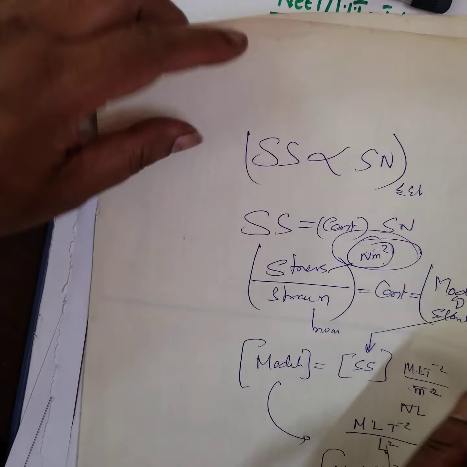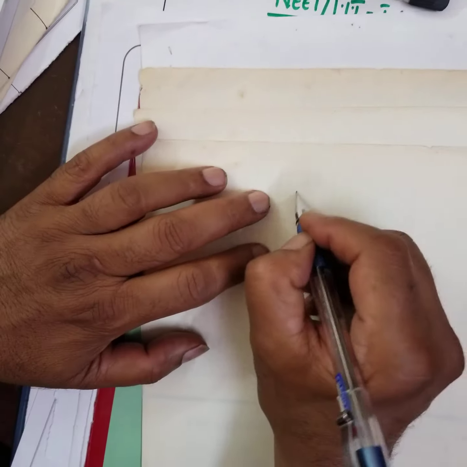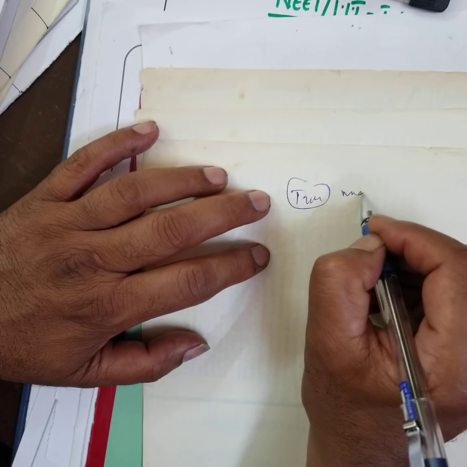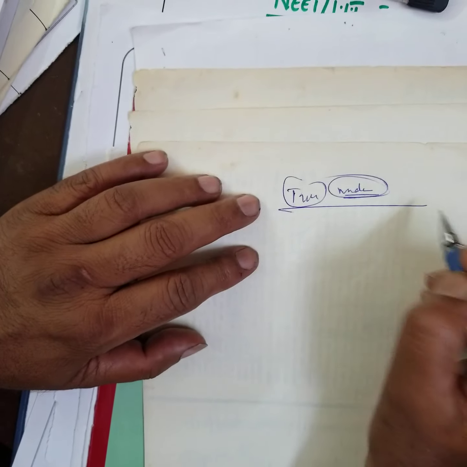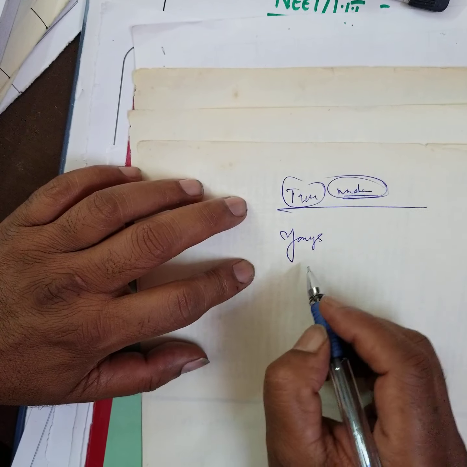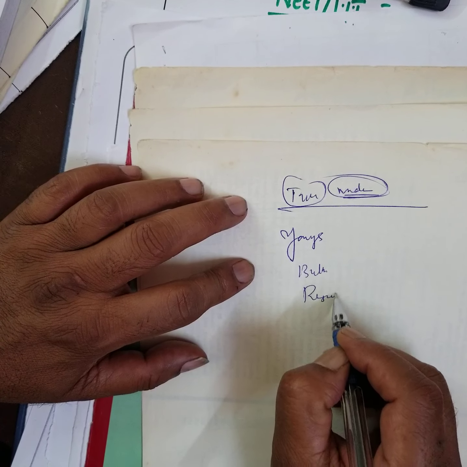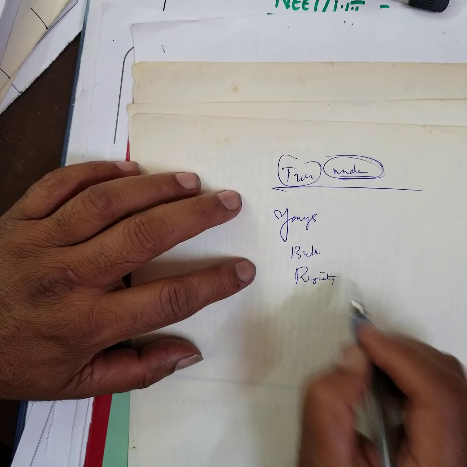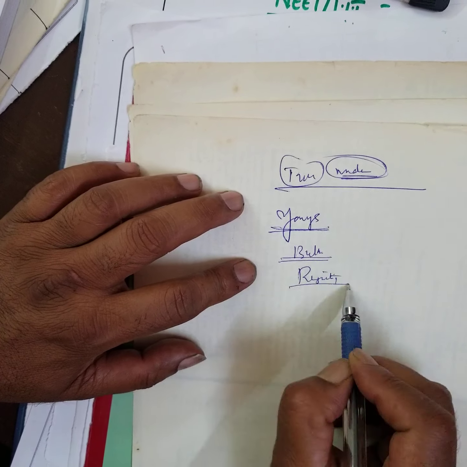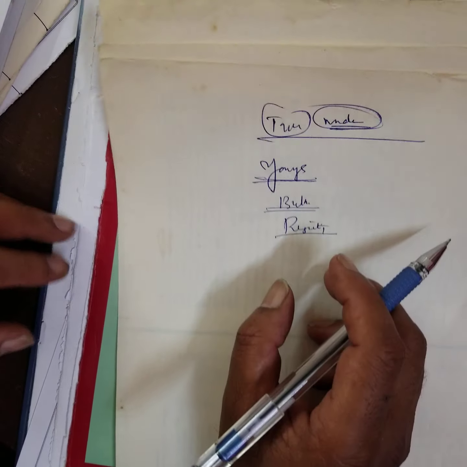Now, whatever we have done so far, here what is Young's modulus? First, the types of modulus we are going to describe. One is Young's modulus. Another is bulk modulus. Another is called rigidity modulus. I don't want to write neat handwriting, since you already learned this. It is only a sort of revision I am doing.